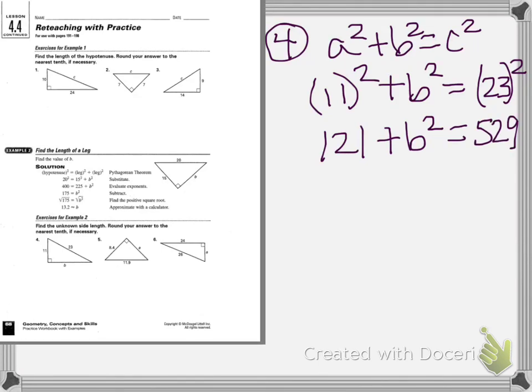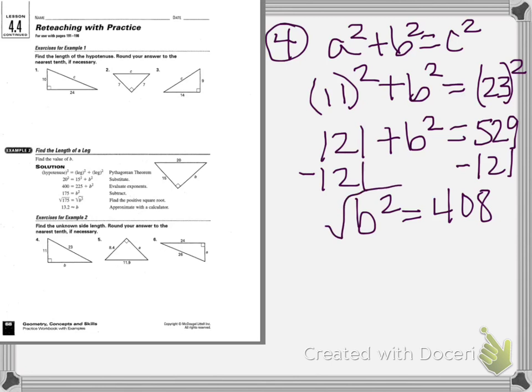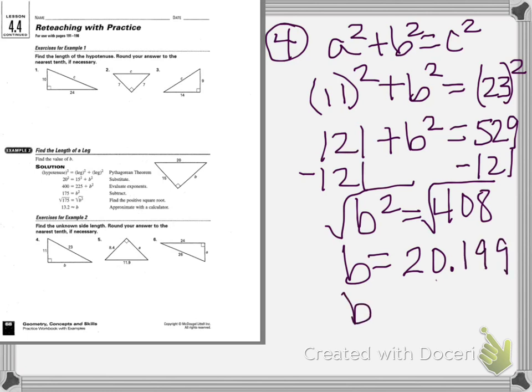529. Then we're going to subtract 121 from each side, and we get b squared equals 408. Then we're going to take the square root of each side, and I get b equals 20.199, and I'm going to round it to the nearest hundredth, so I get 20.20.